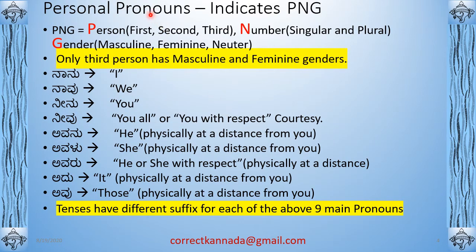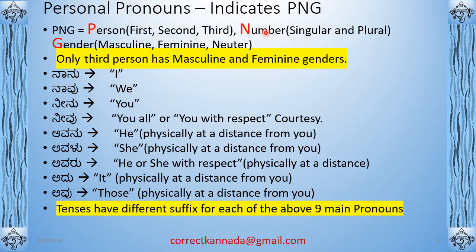Okay, the personal pronouns. This is the most important set of pronouns, and there are 9 of it. Now, why are they important? Because they are the guiding rules for how you form tenses with verbs, right? So that's why these 9 pronouns are important, and they are called the personal pronouns.